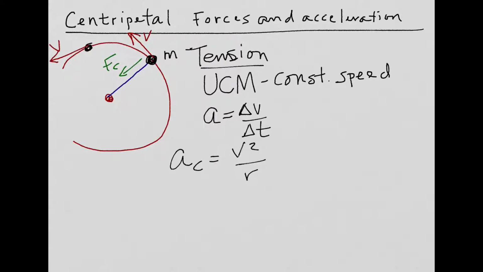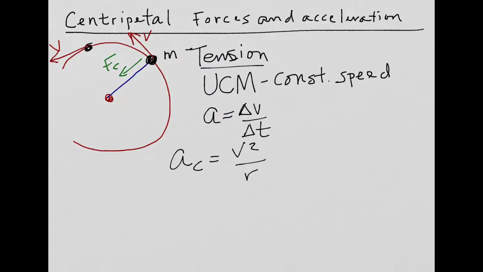Also, what happens if I doubled the radius? At, let's say, 1 meter per second, I doubled the radius. Well, the force in the rope would be less. So it's important to realize that the acceleration here is proportional to the velocity squared and inversely proportional to the radius.